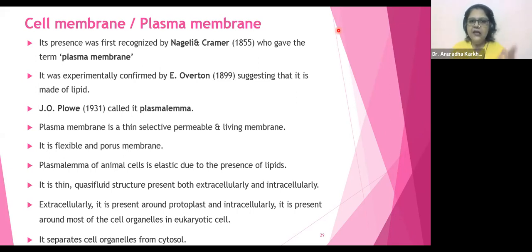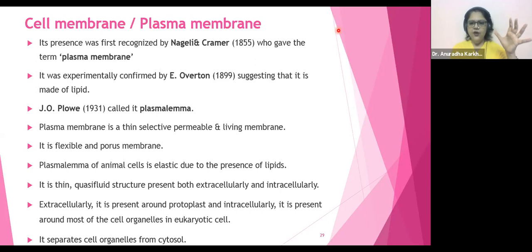Plasma membrane is thin, selectively permeable, and living membrane. So we have already discussed about these four words: freely permeable, impermeable, semi-permeable, and selectively permeable. So how is your plasma membrane? It is selectively permeable. It will select इसको अंदर आने देना है साइटोप्लाज्म में या नहीं आने देना है.